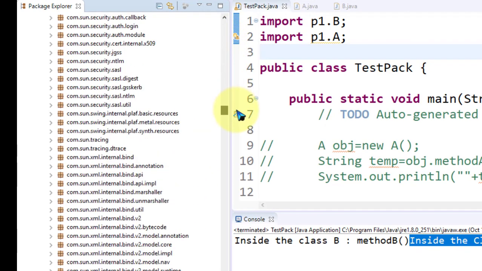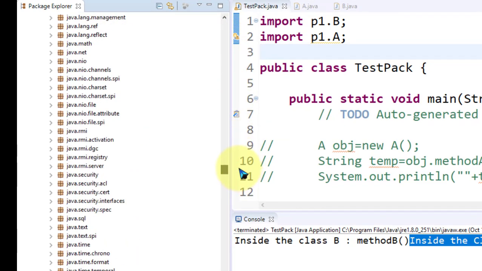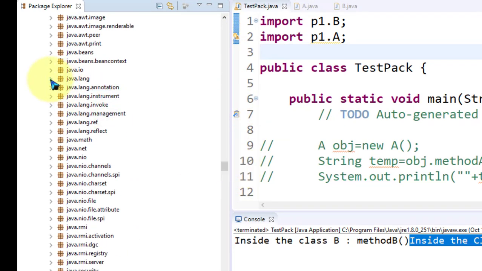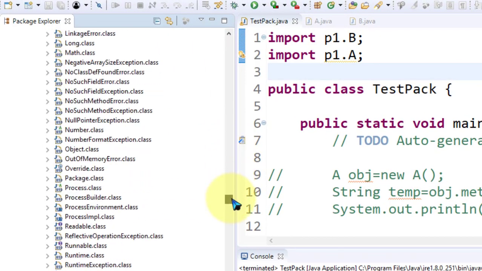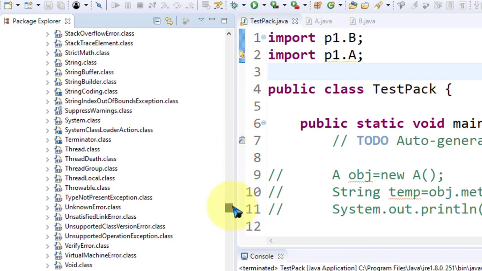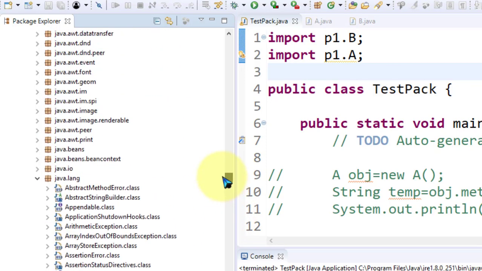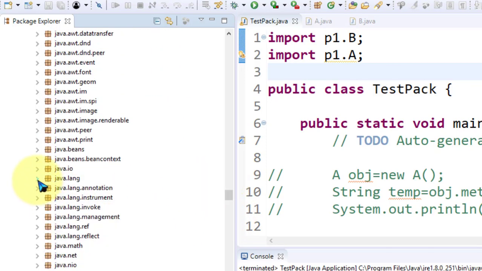So all are packages, and if you open any one package, now look in java.lang, you have a list of classes. That's why I'm telling you Java API has thousands of classes and interfaces. The list of packages may be 1,000, and each package has more than hundreds of classes.